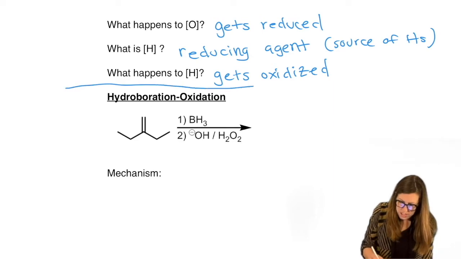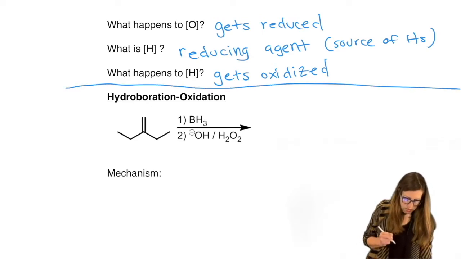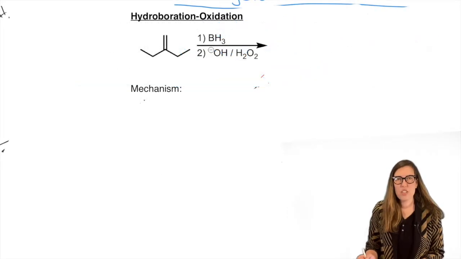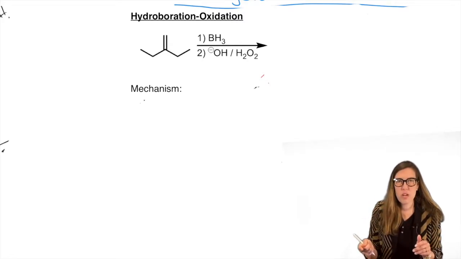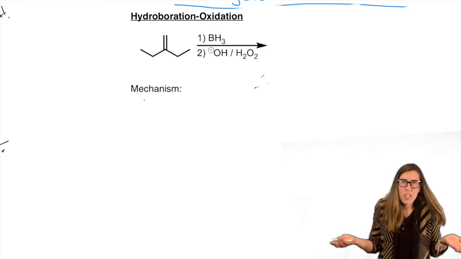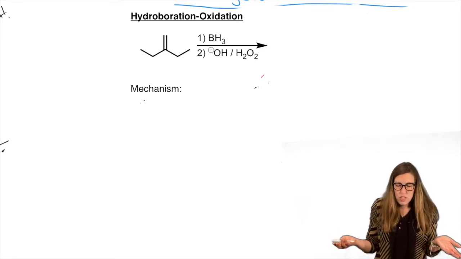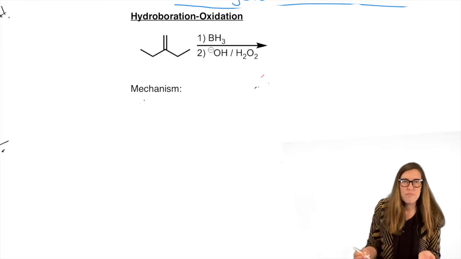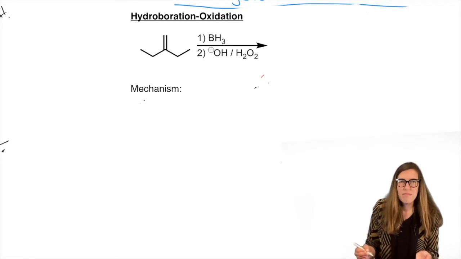Okay, so that's our very generic overview of what's going on in oxidation and reduction. So you ready to do the first one? Okay, so you've been oxidizing in the organic sense by adding oxygen to a bond all along, that hydration, right? You increase bonds to oxygen. We're going to do another reaction where we add a bond to oxygen. We're going to make an alcohol from an alkene.